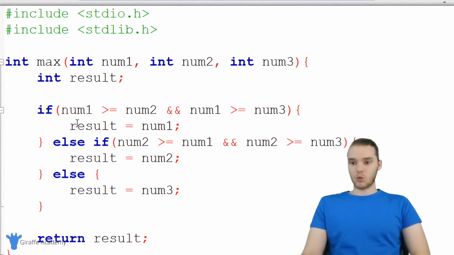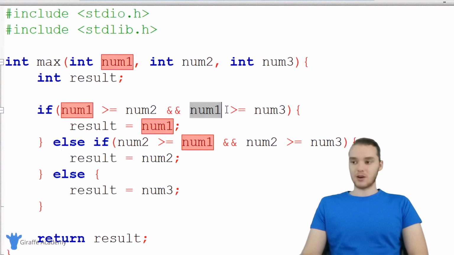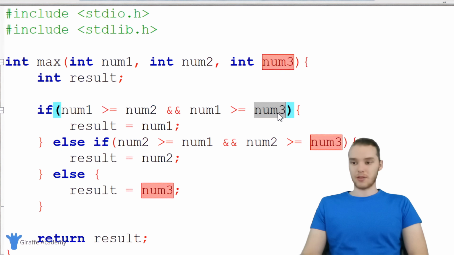So let me walk you guys through this one more time. Up here we have this if statement. And in addition to checking to see if num1 is greater than or equal to num2, we're also using this special operator called and, and we're checking to see if num1 is greater than or equal to num3.